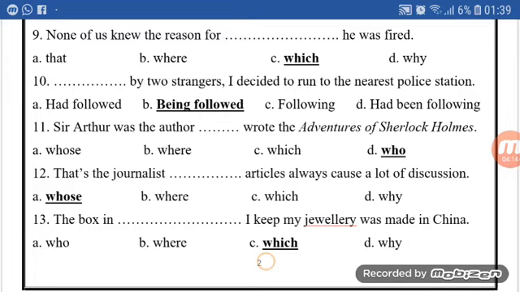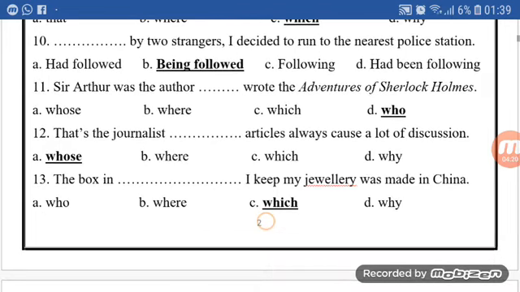Number 10. Space by two strangers, I decided to run to the nearest police station. Here also we are talking about an object, or we need the participle for passive, so we use being followed, as we begin with it, so we need the gerund.